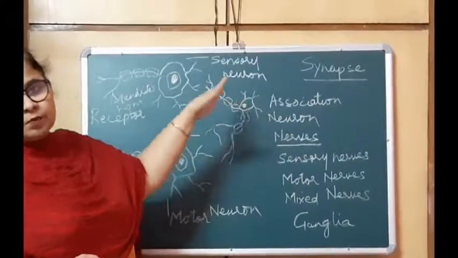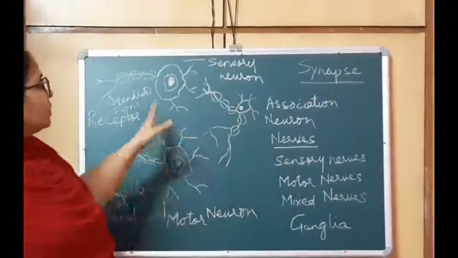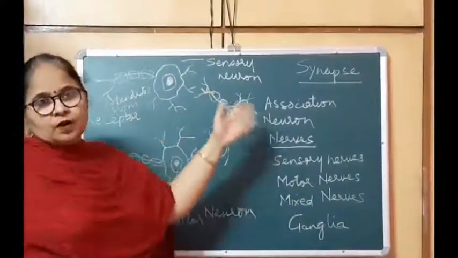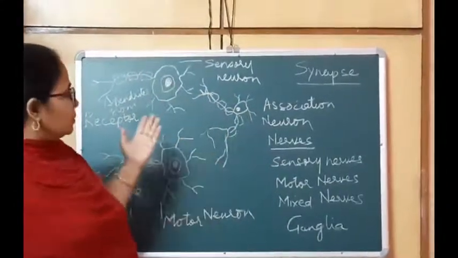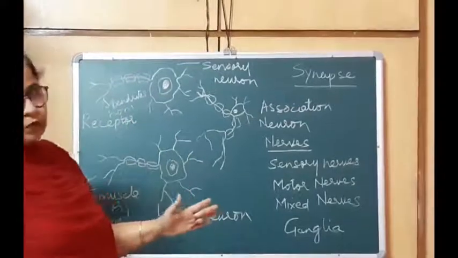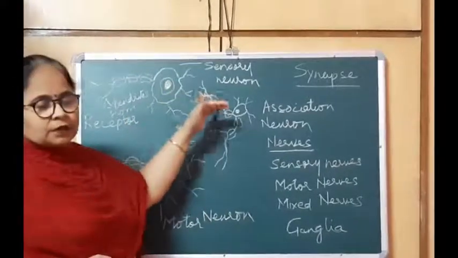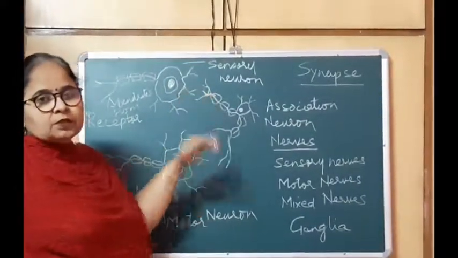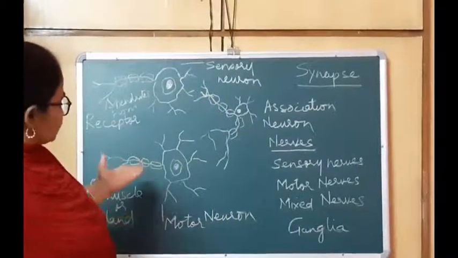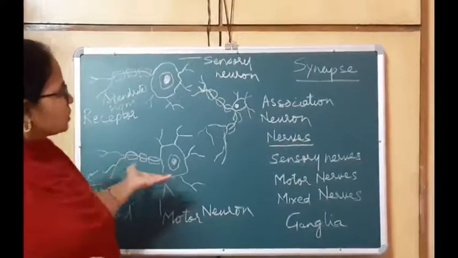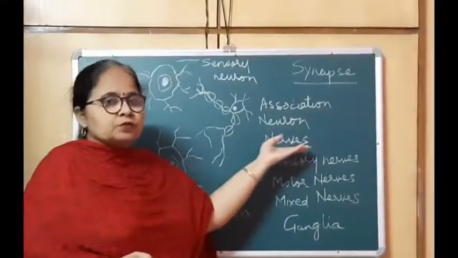Association neurons may be present, may not be present, depending upon how much the distance is. But these are the three types of neurons. Association neurons form a connection between sensory neurons and motor neurons. Okay. Now, just like there are three types of neurons, there are also three types of nerves.